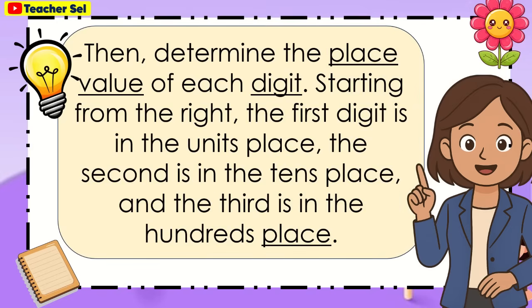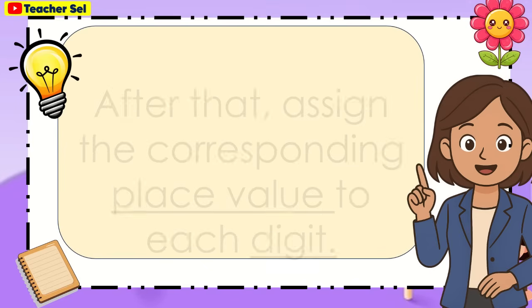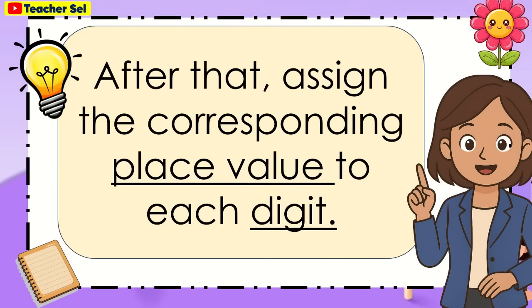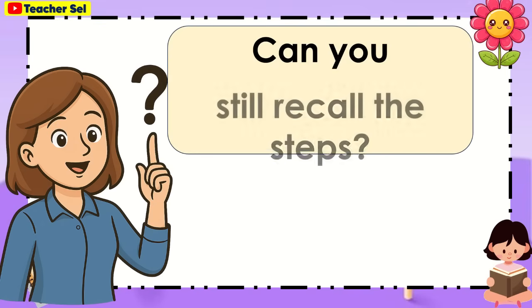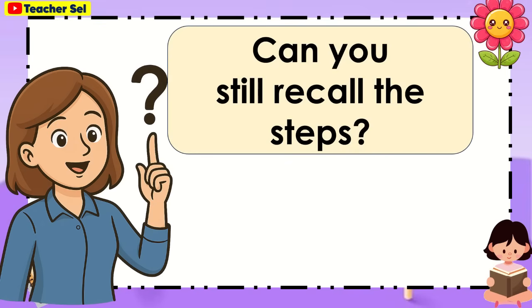Then, determine the place value of each digit. Starting from the right, the first digit is in the units place, the second is in the tens place, and the third is in the hundreds place. After that, assign the corresponding place value to each digit. Do you still remember how we broke down numbers? Can you still recall the steps?